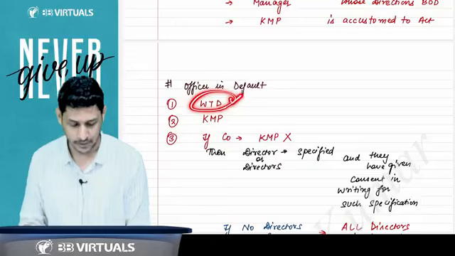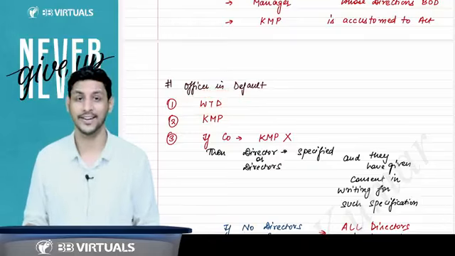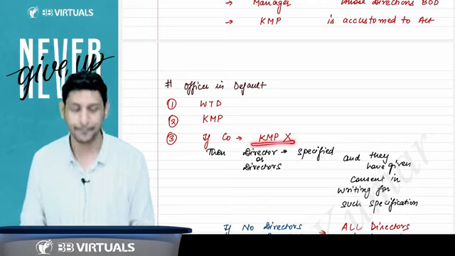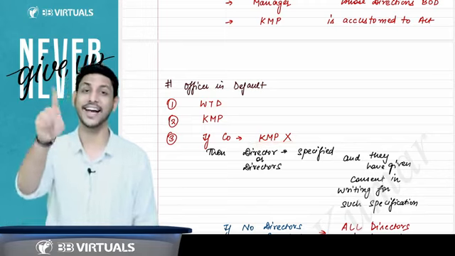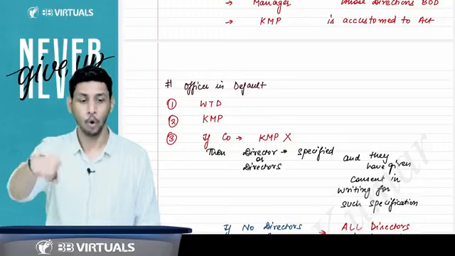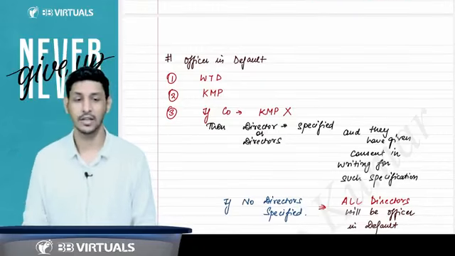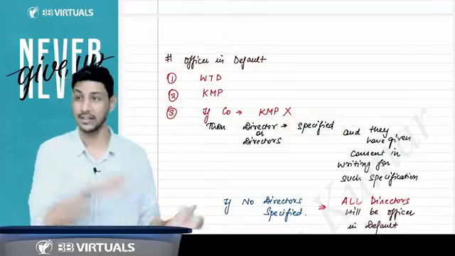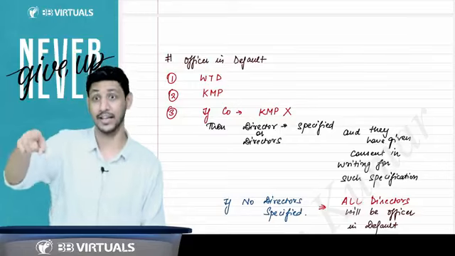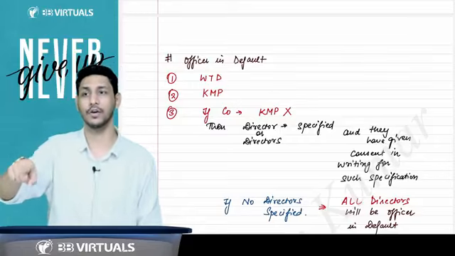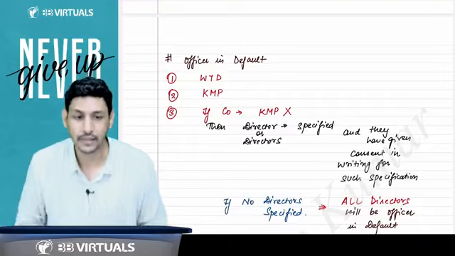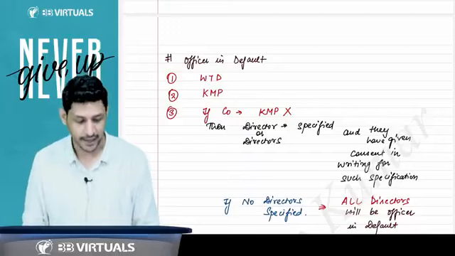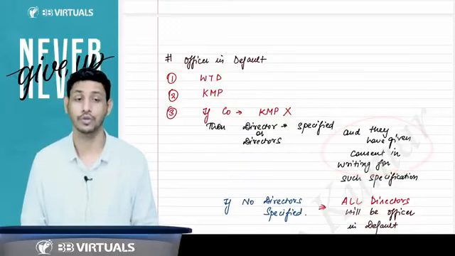First, officer in default covers the whole-time director. KMP will be called an officer in default. If there is no KMP in the company, then find the director or directors who were given the charge, who were specified that if there is no KMP in our company, these specified directors will be considered officers in default. Those directors are specified and they have given their consent also.